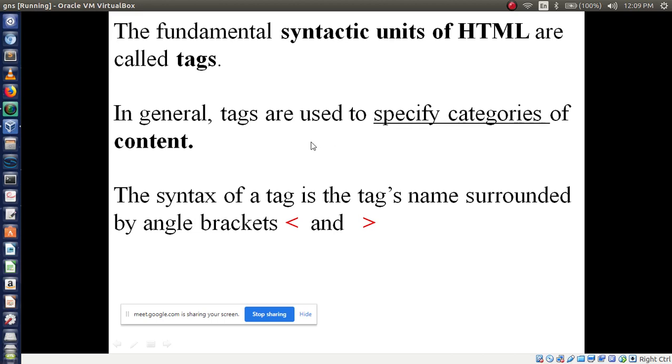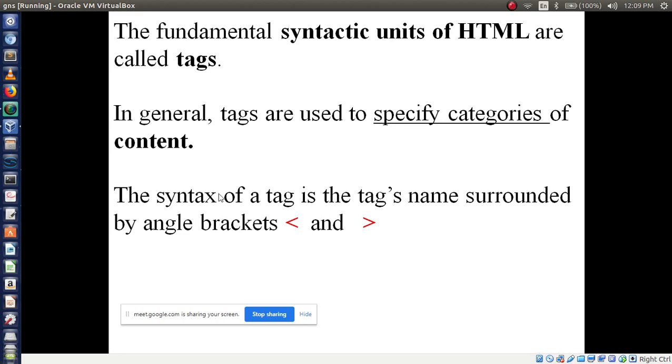Categories of content means it may be a paragraph tag, an ordered list tag, an unordered list tag, an image tag, or a video tag, and so on. Different tags that we have to use as per our requirement, right?